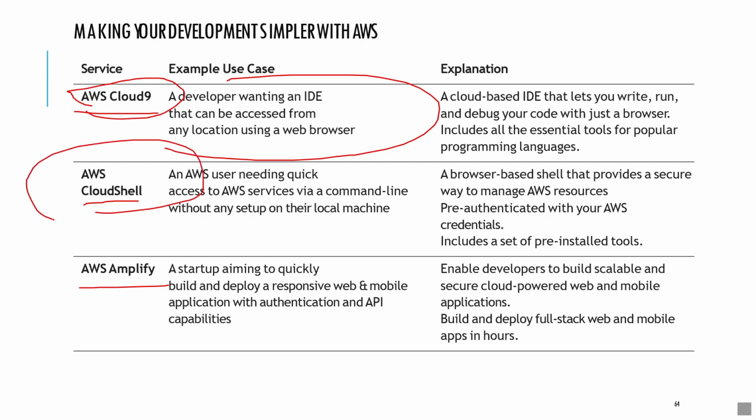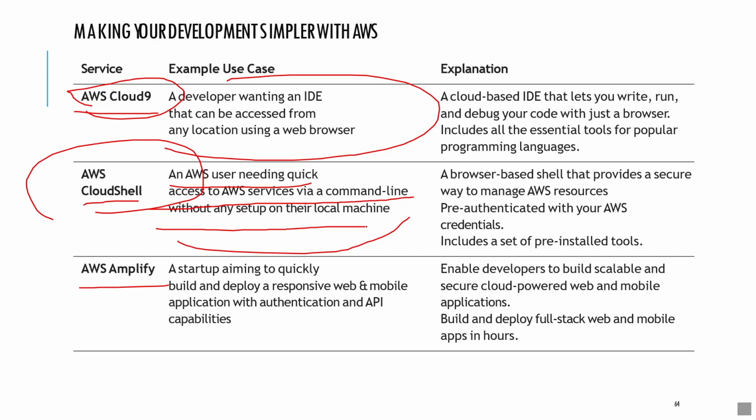AWS CloudShell is for an AWS user needing quick access to AWS services via command line without any setup on their local machine. In the previous version, if you wanted to access AWS through the command line, we needed to set up the AWS CLI on a local machine.